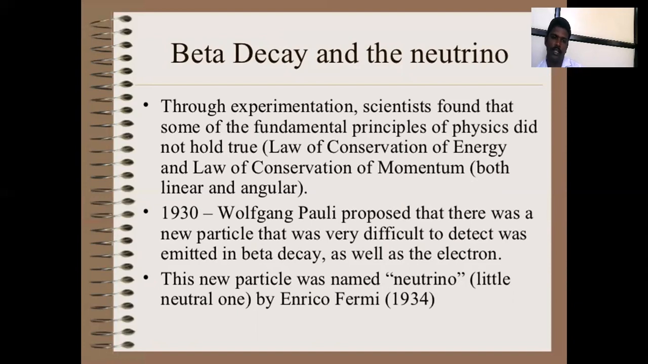In 1930, Pauli proposed that a new particle, very difficult to detect, was emitted in beta decay as well as an electron. The new particle was named the neutrino, little neutral one, by Enrico Fermi in 1934.